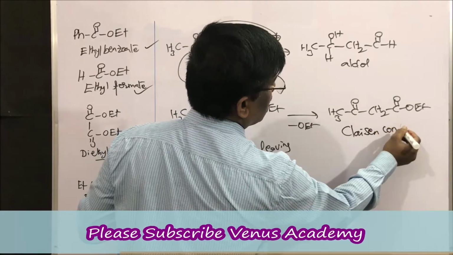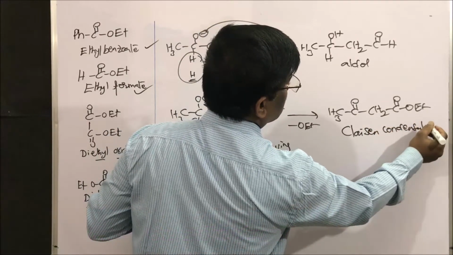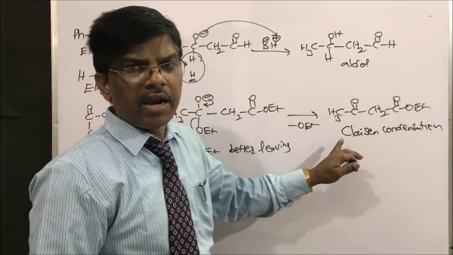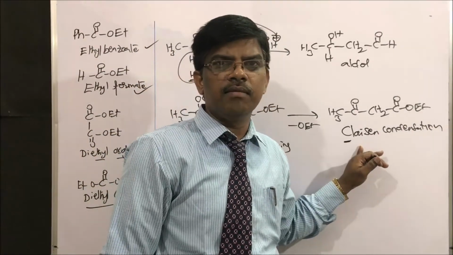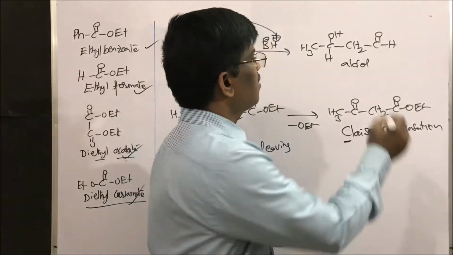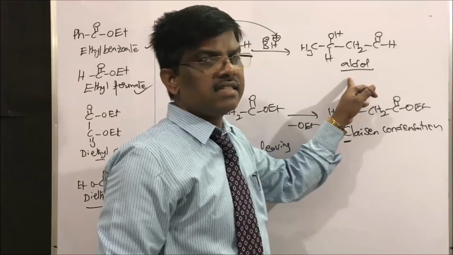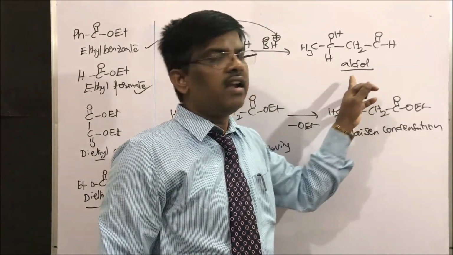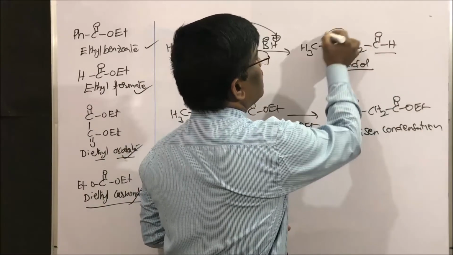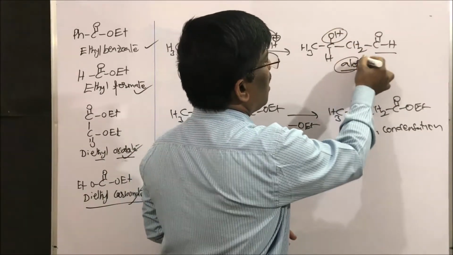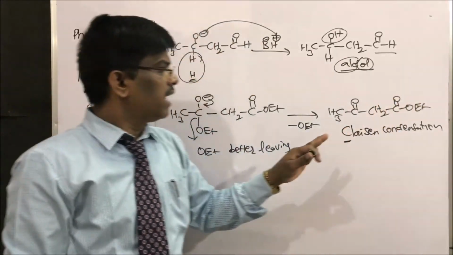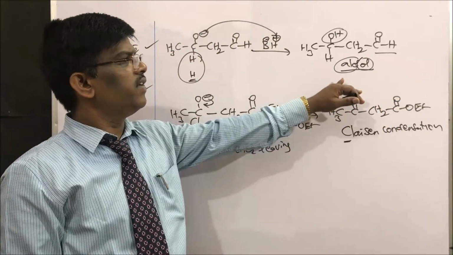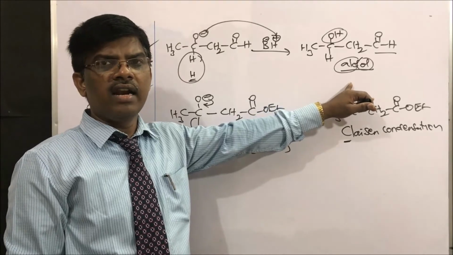Dear students, I am writing Claisen with a capital letter because Claisen is the name of a scientist, whereas aldol reaction, aldol is not the name of a scientist. Aldol means this is aldehyde, this is alcohol. So aldol has come from the product we are going to get. This is how Claisen condensation is differentiated from aldol reaction.